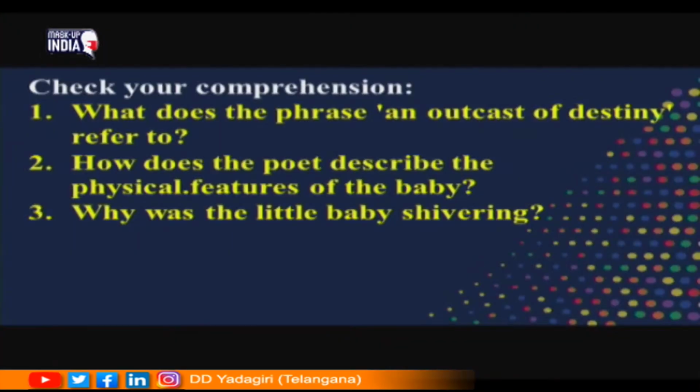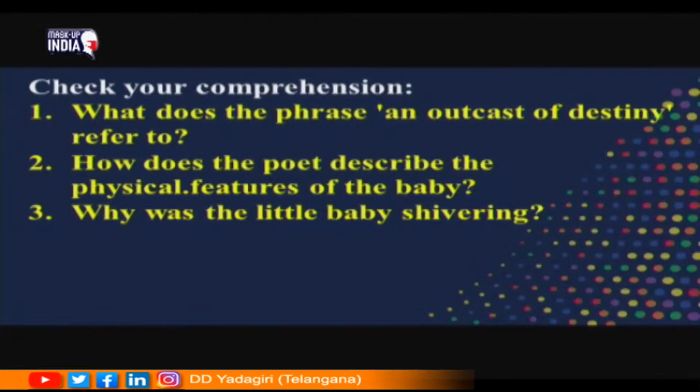Look at the second question. How does the poet describe the physical features of the baby? Here the poetess describes the physical features of the baby like the cyanosed lips, and its fingertips and sea blue nose. These are some of the terms that the poetess has used to describe the physical features of the baby.